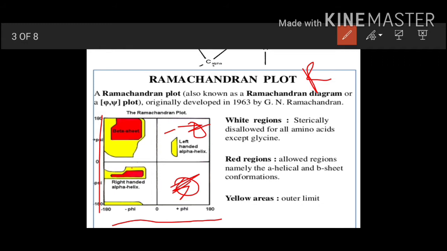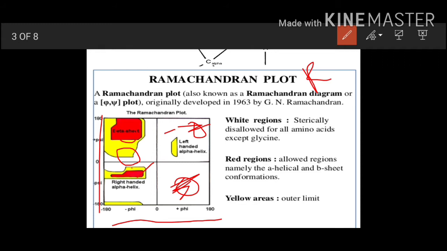Now in the red regions you have the allowed conformations of the protein. If you have these phi and psi angles, then in these portions the alpha helical and beta sheet conformations are allowed, which we are going to see further in these slides, the types of secondary structure. And whatever these yellow portions are, the outer limit, means if you reduce the van der Waals radius, then only these structures are allowed. These are not usual structures, these are unusual structures.